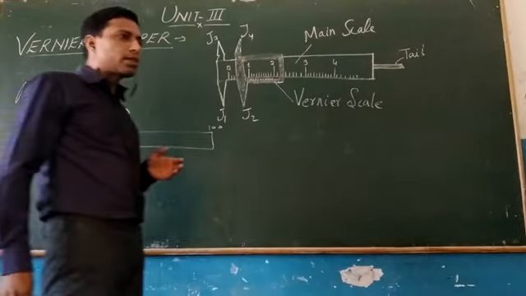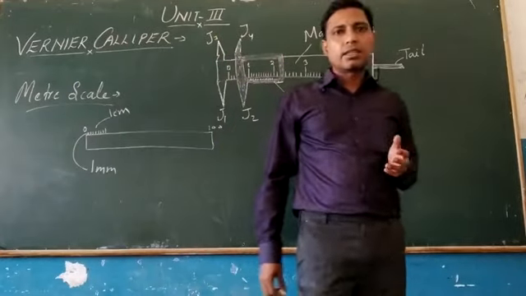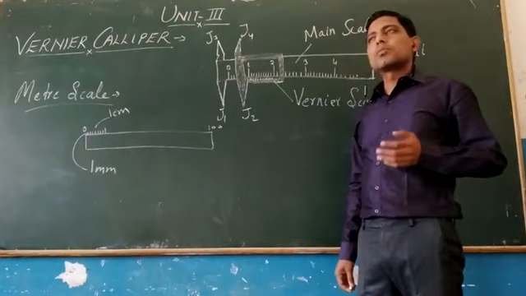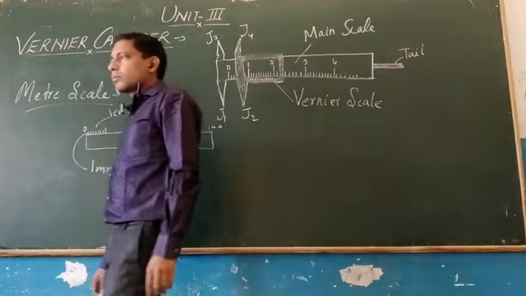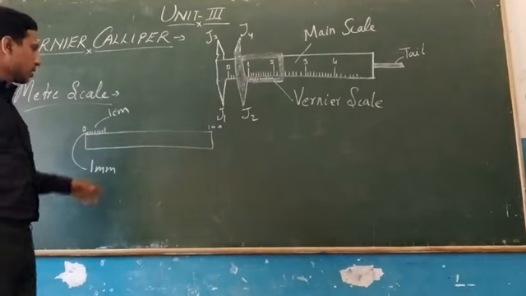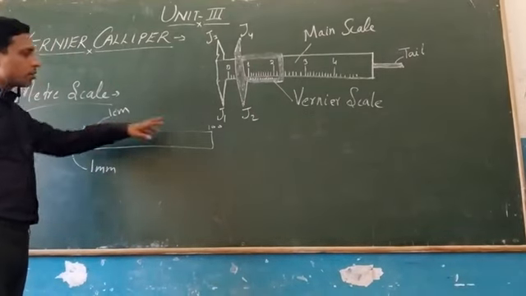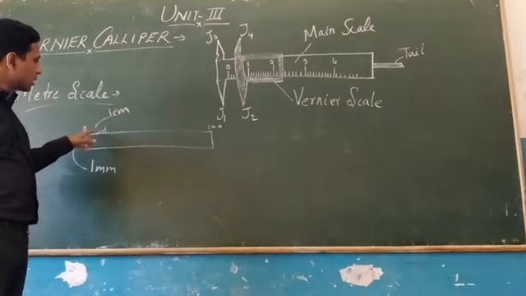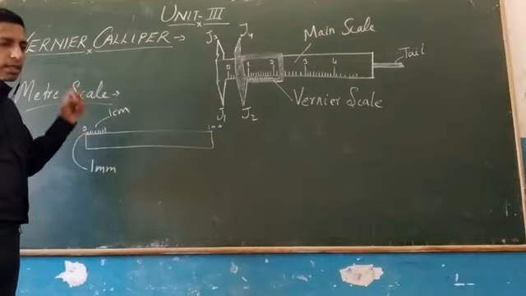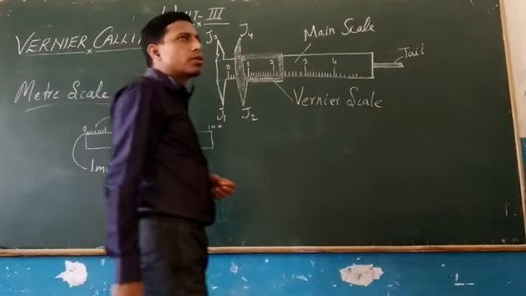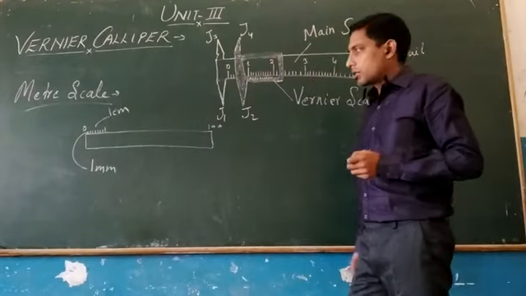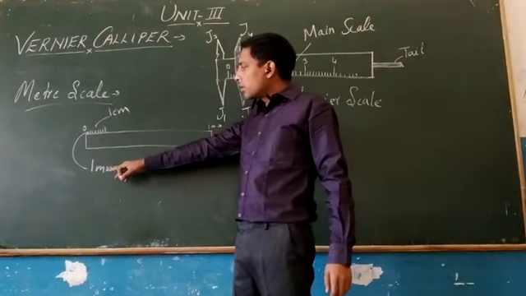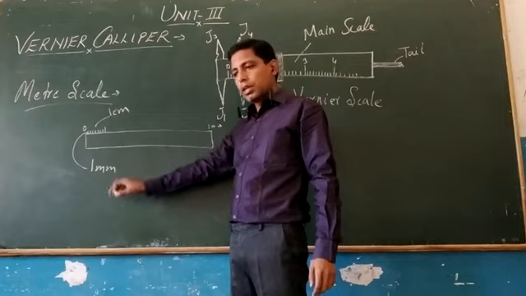Now we know that the distance between 2 points is called length, and the basic instrument used to measure the length we all have seen, it is our meter scale. If we see our meter scale, it is divided into 100 equal parts where each part is equal to 1 centimeter. Then we have also seen that each centimeter is divided into 10 equal parts where each part equals 1 millimeter.